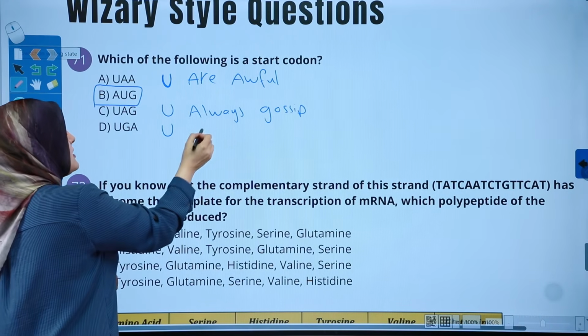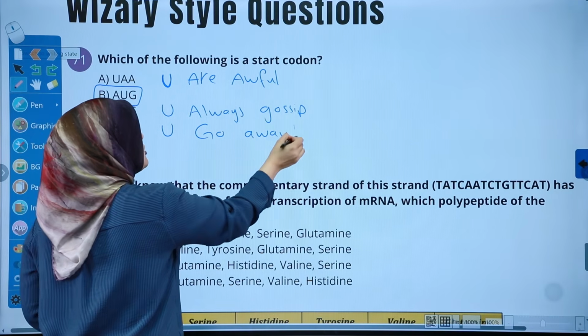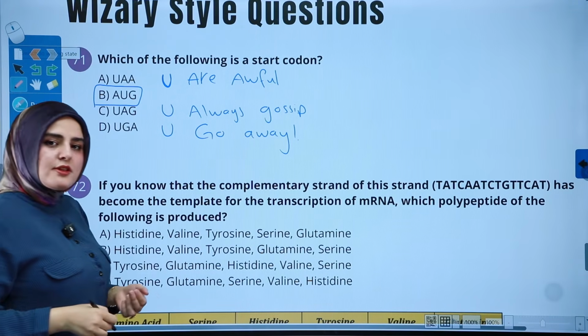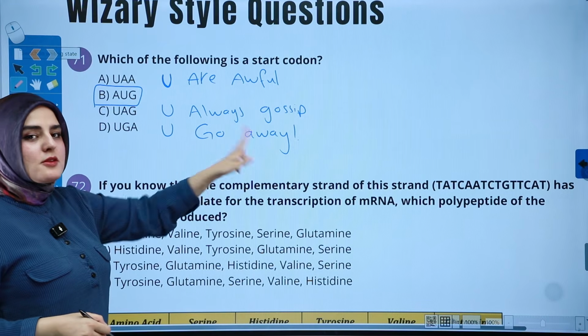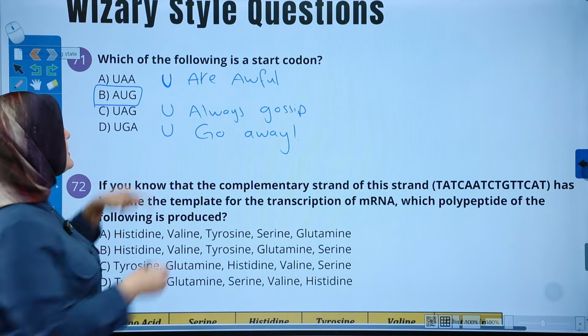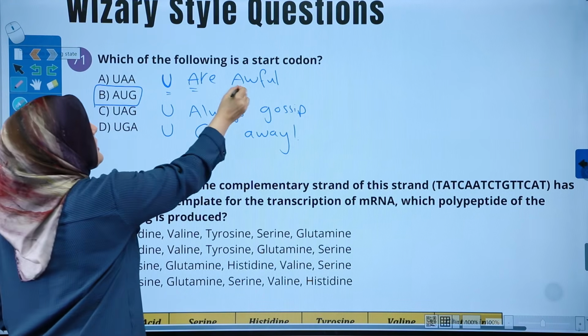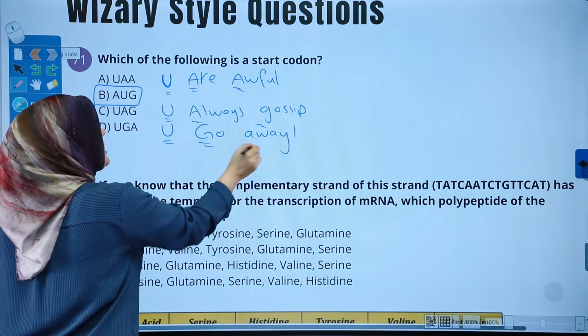That's why they say you go away. So apparently these are two friends and one of them says you are awful because you're gossiping, so go away from me, right? Each one of these initials, UAA, UAG, and UGA.